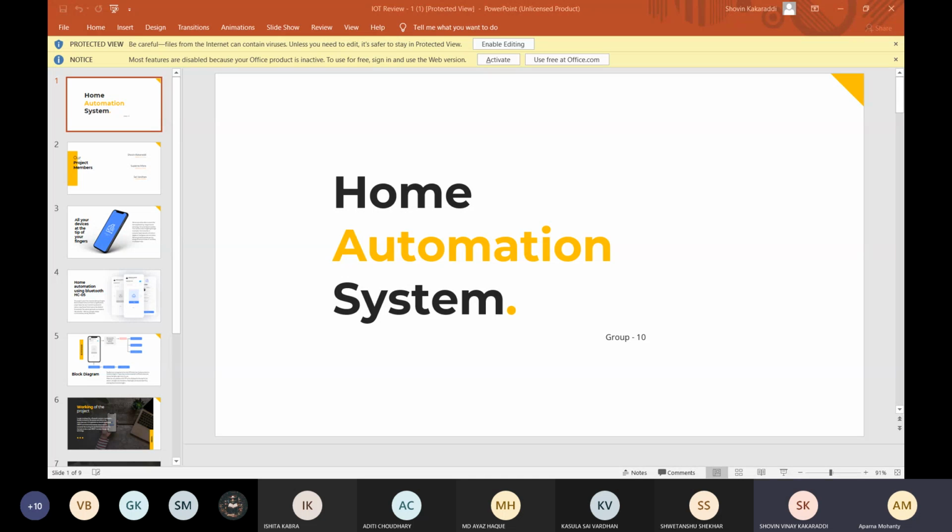Okay, ma'am. Our project is the home automation system. We are going to be making it using Arduino and the Bluetooth. So these are the project members: me, Suparna Mishra, and Saivarman.